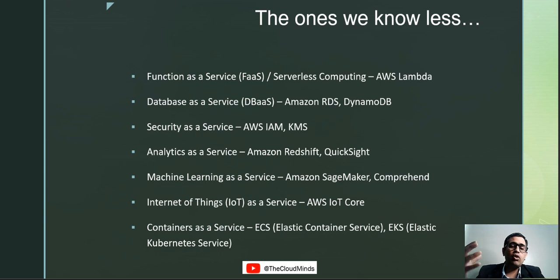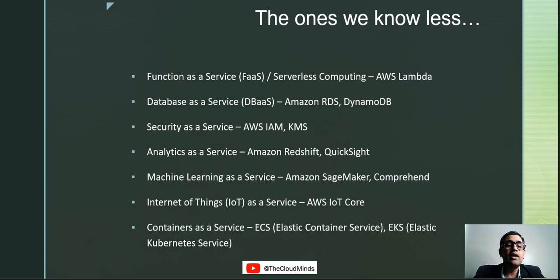Next, we can talk about analytics as a service. The examples for this are Redshift and QuickSight. As you know, Redshift is one of the data warehousing solutions offered by Amazon, and QuickSight is similar to any other tool we use for representation, for example, Tableau. You can think of QuickSight as Tableau, wherein we have the data represented in a very beautiful format for people who are not technical to understand what this data is all about.